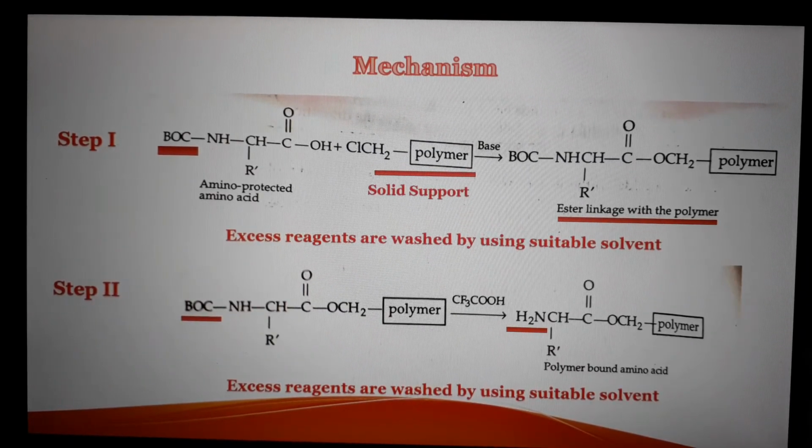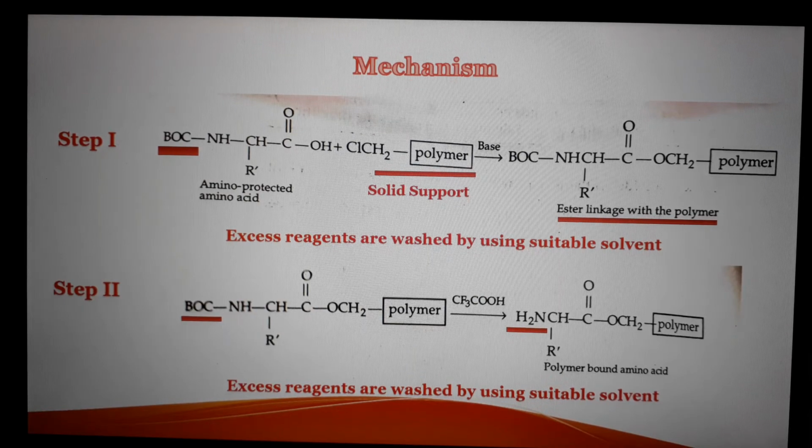This method involves 4-5 steps. In step 1, the solid support polymer chain is reacted with the Boc protected amino acid. So first we have to protect the amino group of an amino acid. Then this amino protected amino acid is reacted with the solid support, with formation of an ester linkage with the polymer.